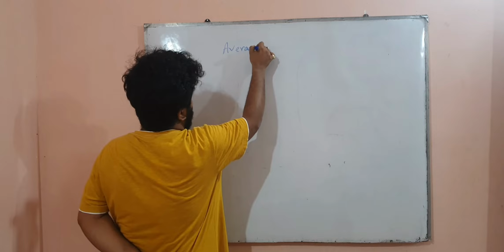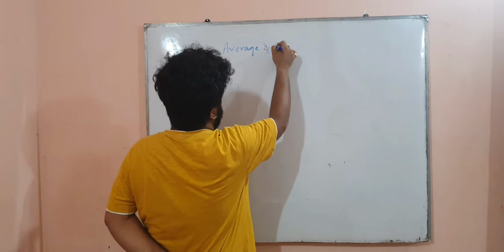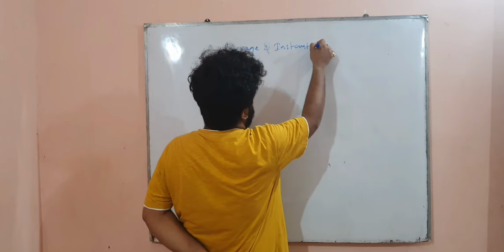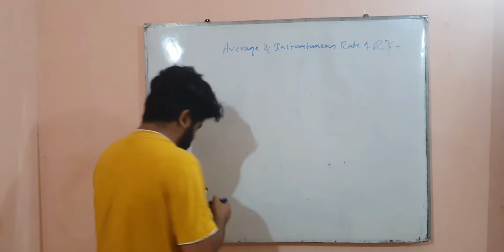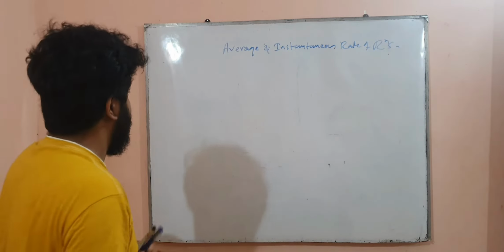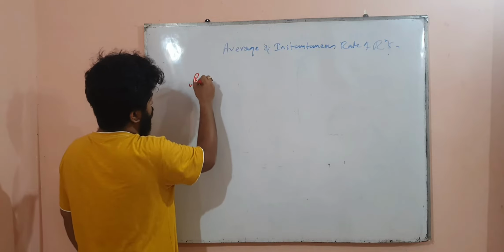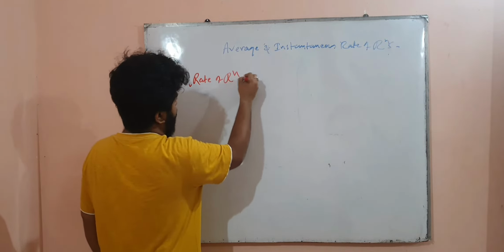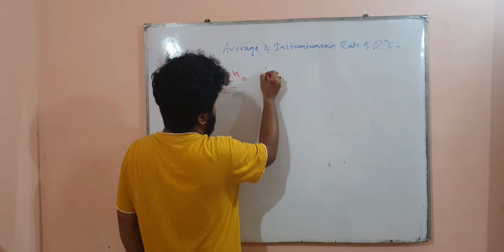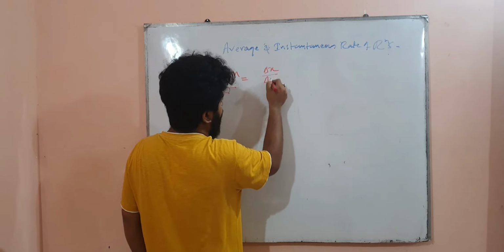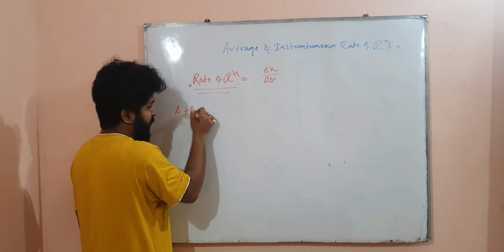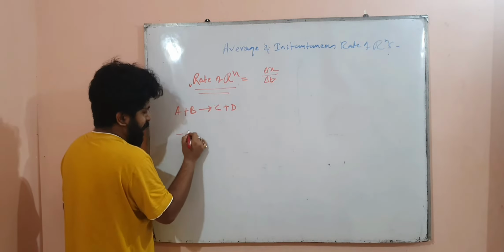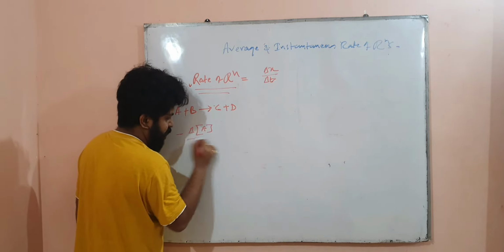Now we will understand the average and the instantaneous rate of reactions. Same thing. Suppose you want to understand the rate of reaction. What is the formula of rate of reaction? The formula of rate of reaction is del x by del t. Why? Because suppose A is reacting with B to give C plus D, so it is minus of del of concentration of A by del t.